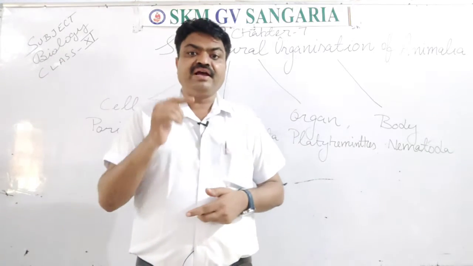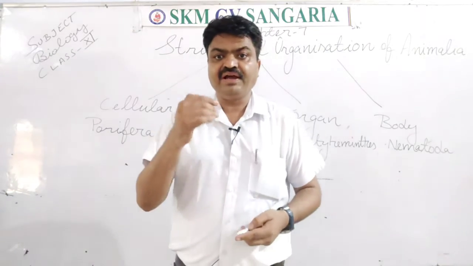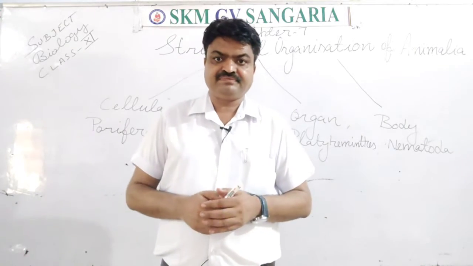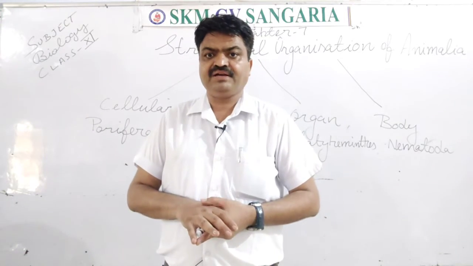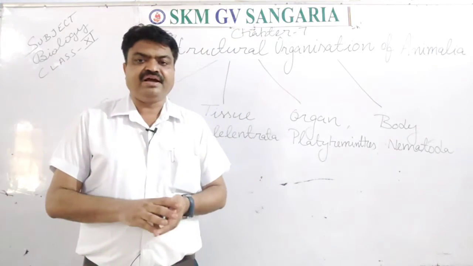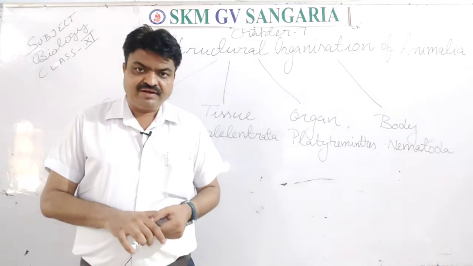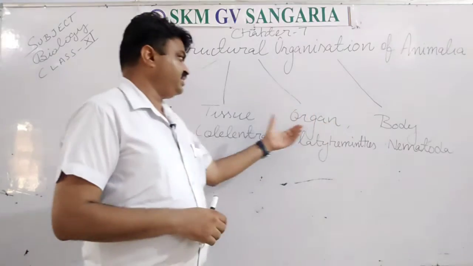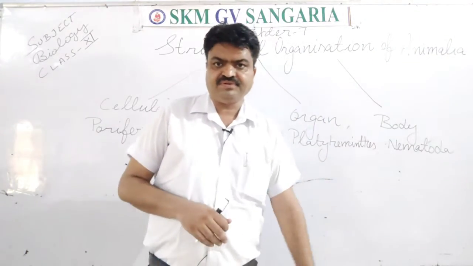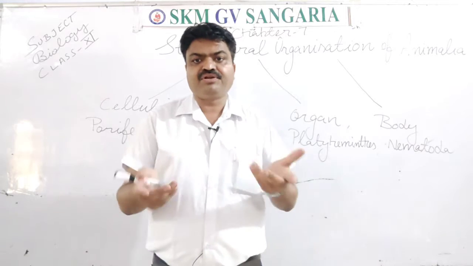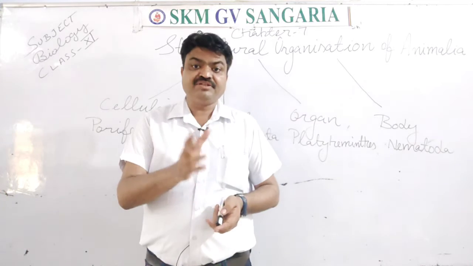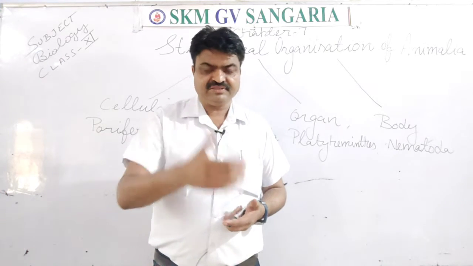Now we come to the next topic that is in your syllabus. It is animal tissue. The group of animal cells that perform a particular function is known as animal tissue. In all these animals, students, especially tissue-specific, organ-specific or body-specific, different types of tissues are found. One by one we will discuss them in short, students, and in our next segment we will discuss them in detail.